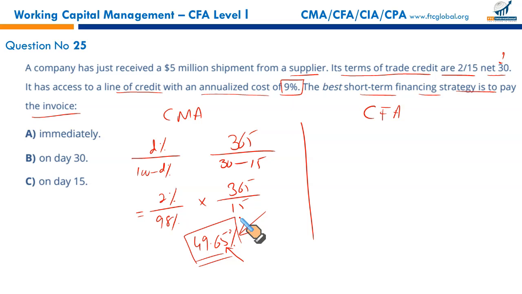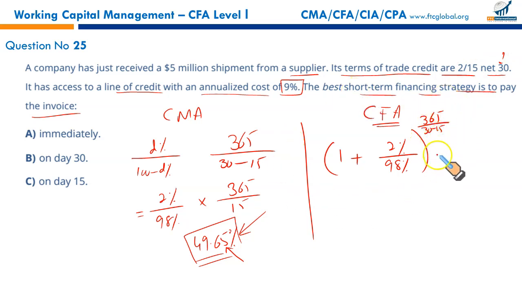Right? Now let us do this for the CFA level 1. For this, we have a formula that takes an annualized approach: 1 plus the discount percentage upon 100 minus the discount percentage, that is 98%, raised to the power 365 upon the days for the payment and the discount period, 30 minus 15, that is of course 15. Whatever the result comes, you need to deduct 1 from it, and this will give you your final cost of not taking discount. So it's going to be 2 upon 98 plus 1 raised to the power 365 upon 15. And from this you need to deduct 1. It gives you 63.49%.